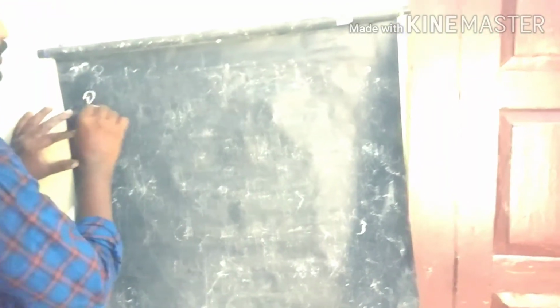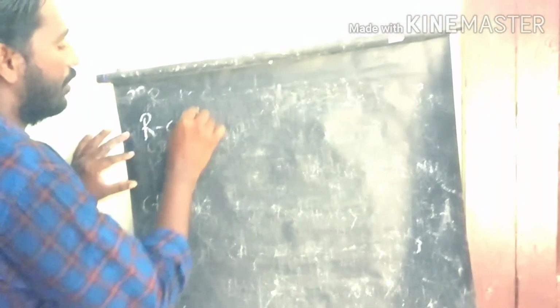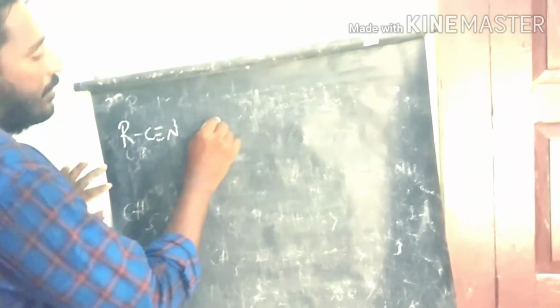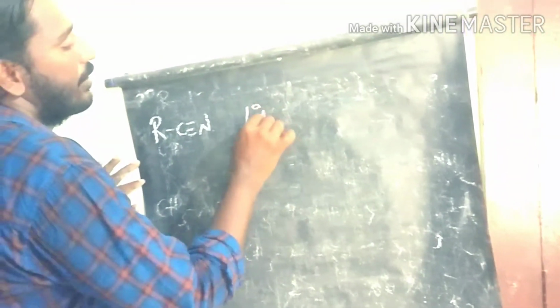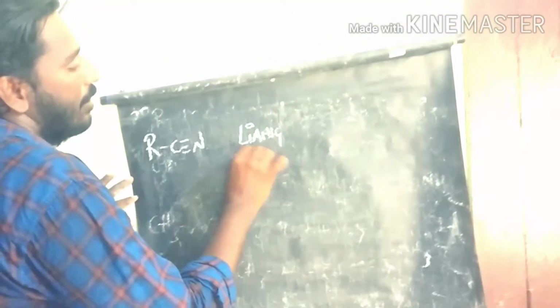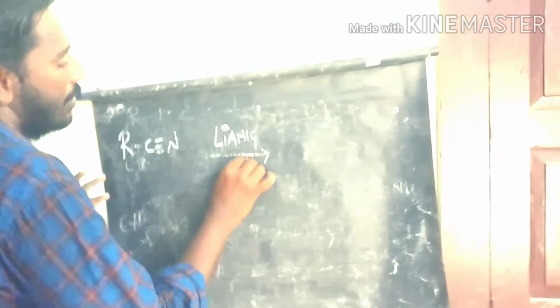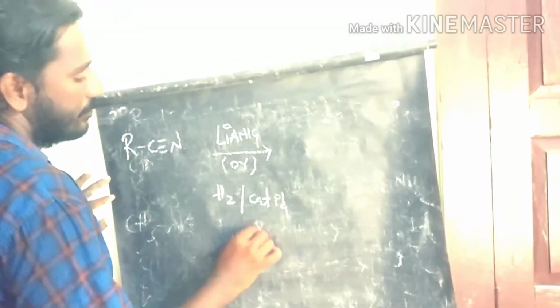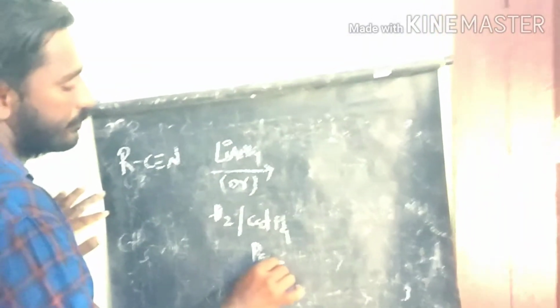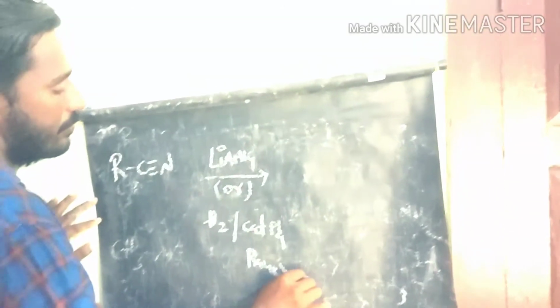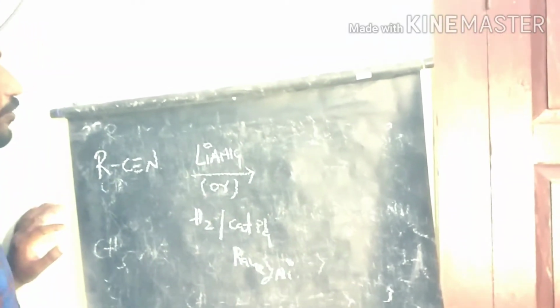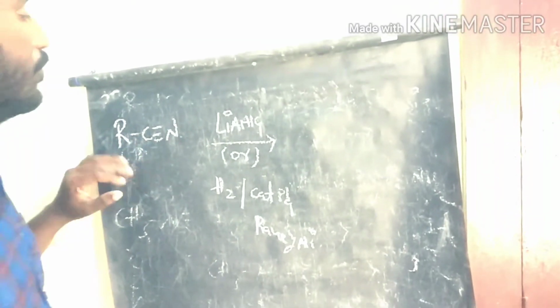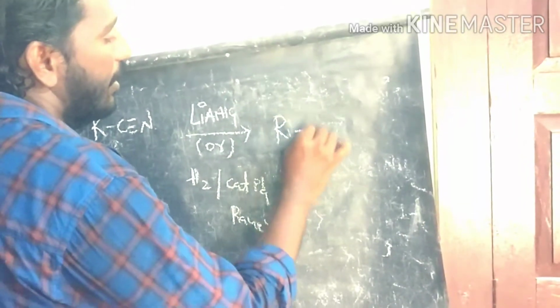For example, methyl cyanide or alkyl cyanide is involved in reduction with lithium aluminum hydride, or hydrogenation in the presence of a catalyst like palladium or Raney nickel. With these catalysts we use hydrogenation to convert cyanide to primary amines.